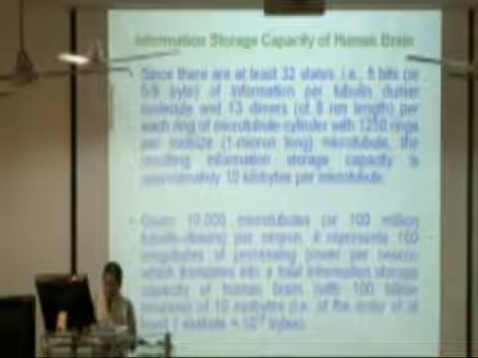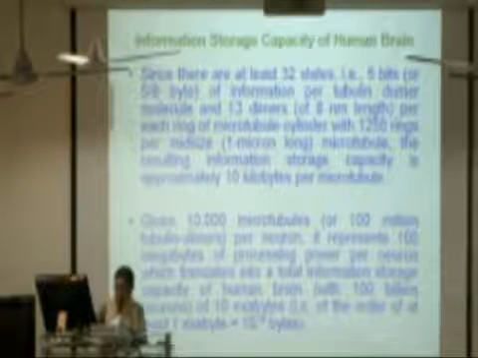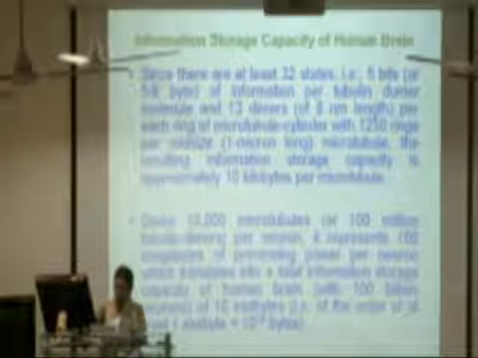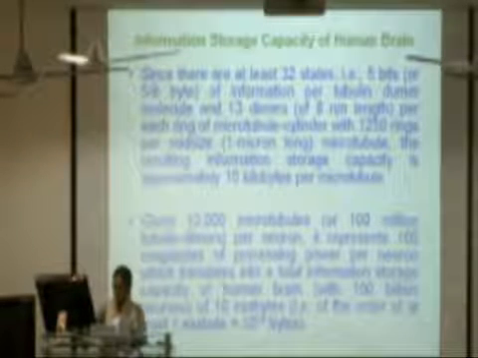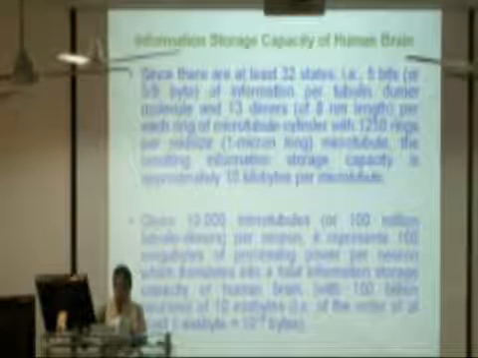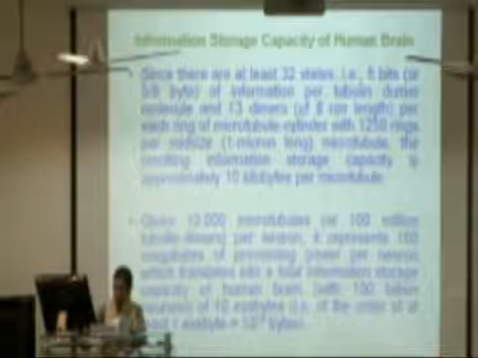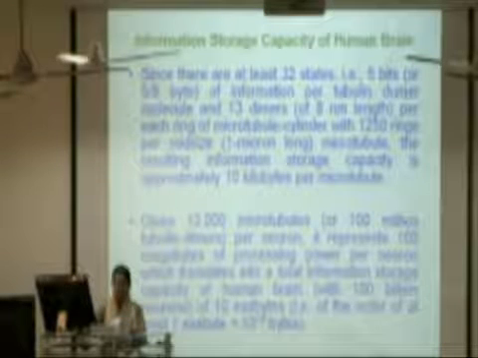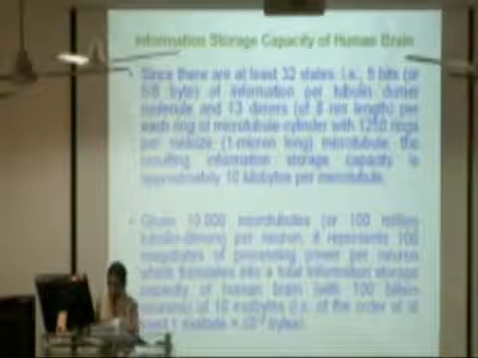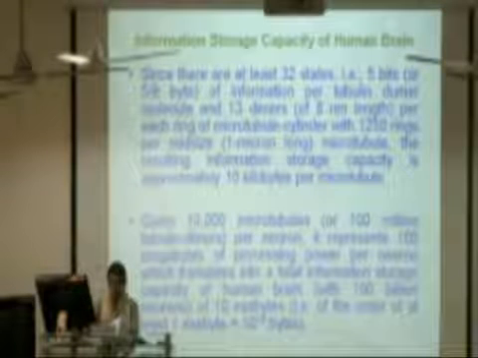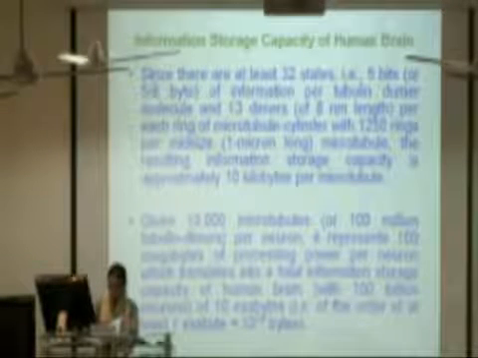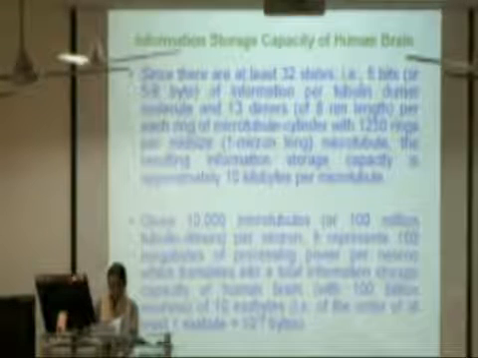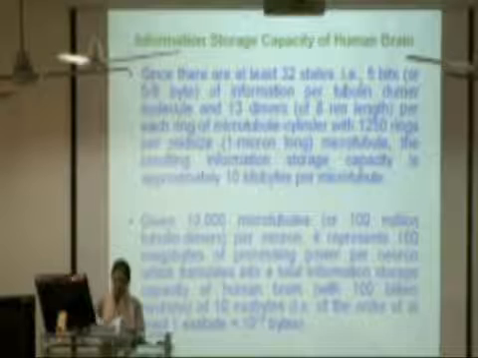Since there are at least 32 states, that is 5 bits of information per tubulin dimer molecule, and 13 dimers per each ring of microtubule cylinder with 1,250 rings per mid-sized microtubule, the resulting information storage capacity is approximately 10 kilobytes per microtubule. Given 10,000 microtubules per neuron, it represents 100 megabytes of processing power per neuron, which translates into a total information storage capacity of the human brain of 10 exabytes.